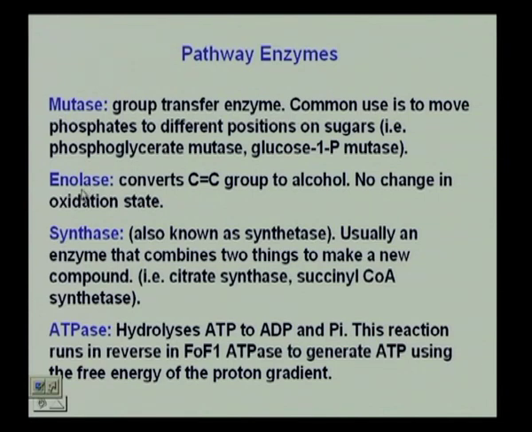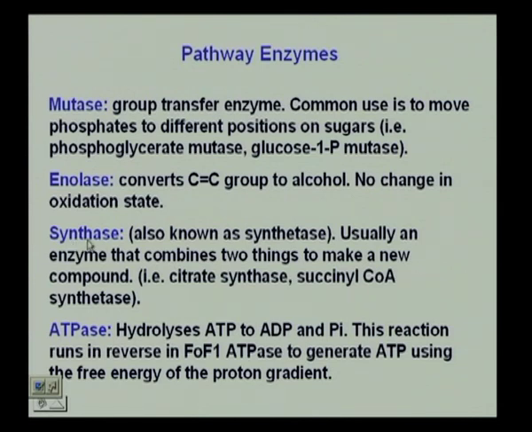If you want an enolase, you would convert a C double bond C group to an alcohol. Because you have to remember that when we are looking at each of these steps, we are finally going to break down glucose into carbon dioxide and water. That is our final aim. So, we have to look at how this can be accomplished in the biological way with the use of these certain enzymes.